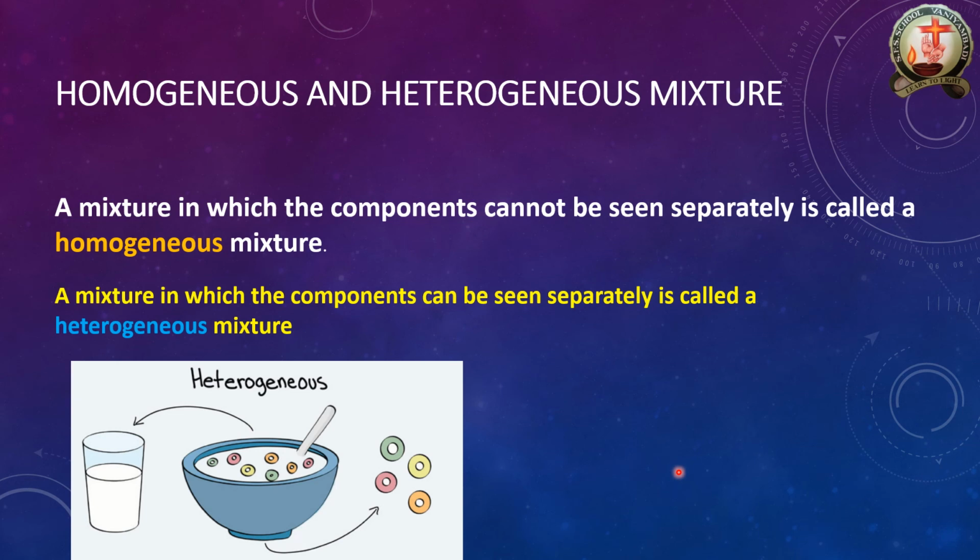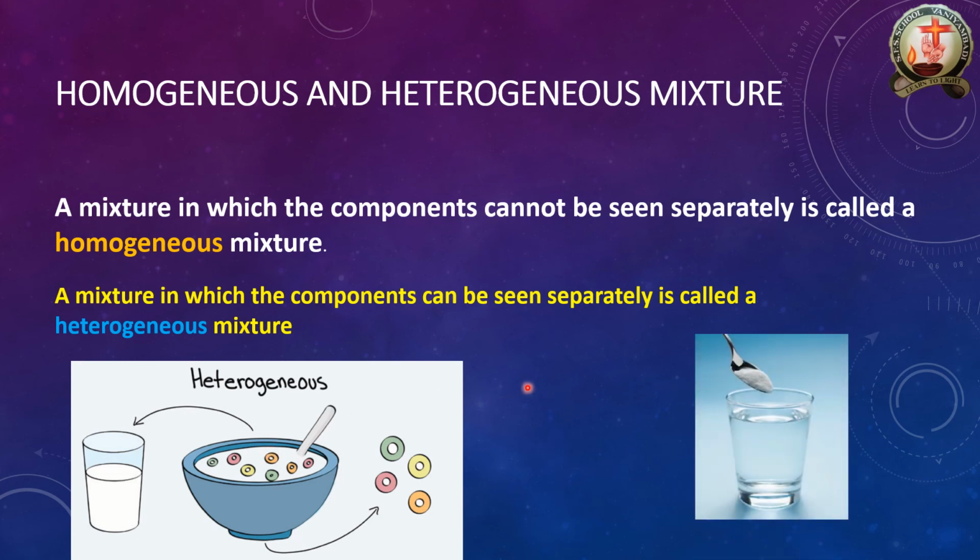See, I give one heterogeneous example. You are making Kellogg's in your home, milk and then Kellogg's cornflakes we are adding. What happened? The cornflakes float on the top of the bowl. So the cornflakes are not fully dissolved in the milk. That is called heterogeneous. So the two layers are not soluble properly. But you take sugar and water, at a certain time we get a sugar solution. That is called